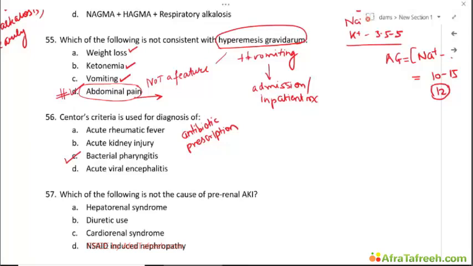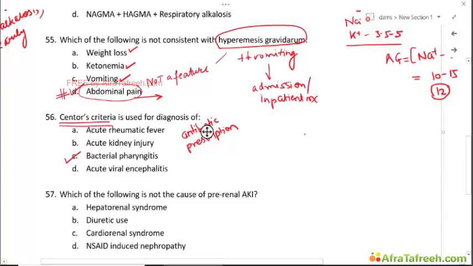However, if we do not give antibiotics to any of the patients with upper respiratory tract infection, we may miss important infections, bacterial pharyngitis infections, and the patients can have antecedent systemic as well as local complications. So how do we decide? And there comes, to our aid, the Centor's criteria.